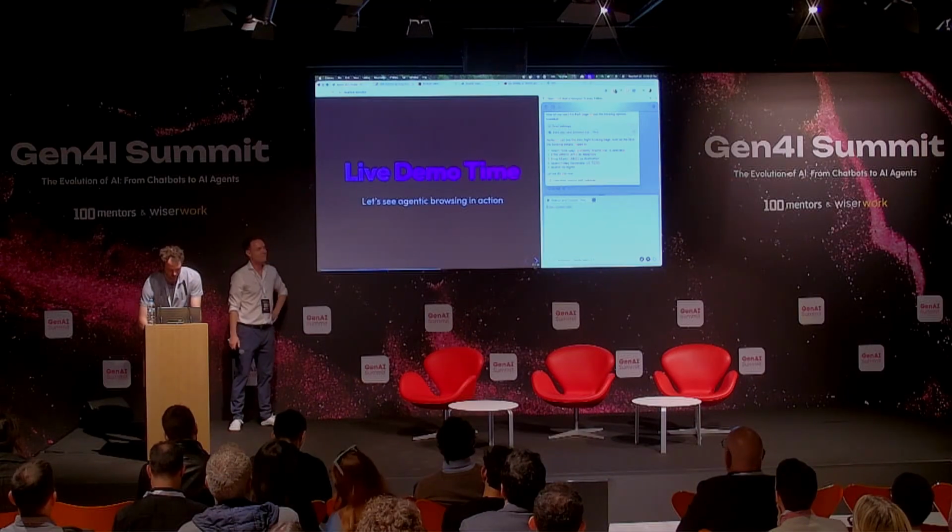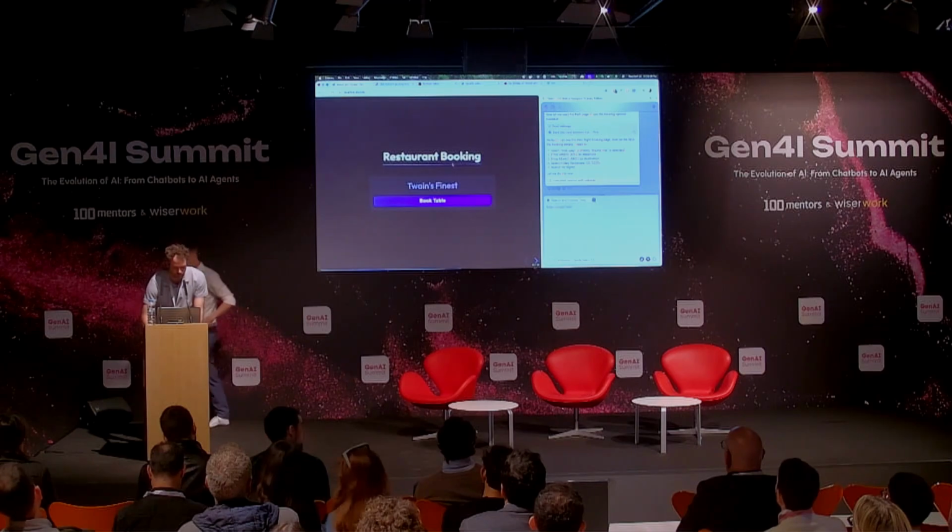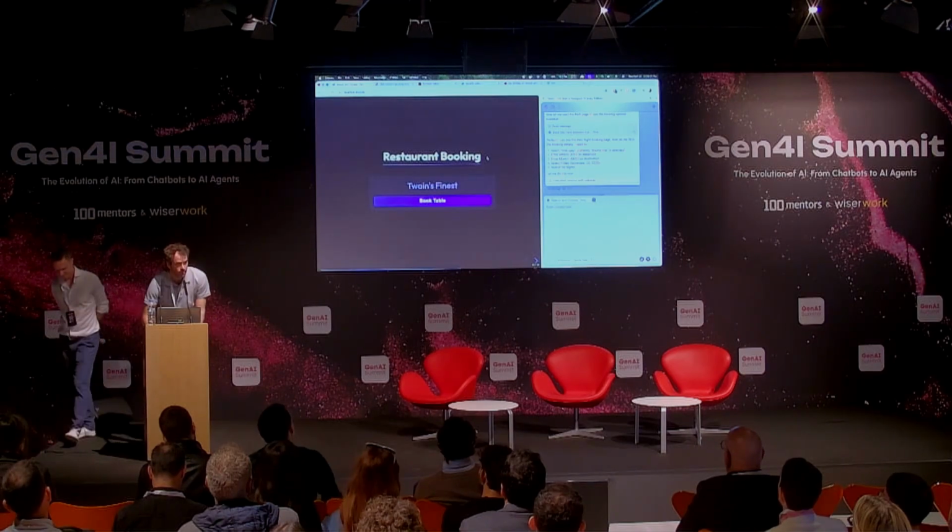What can possibly go wrong when booking a restaurant table? When you expose your model to external content that you don't control, you always have to live with the risk that it deviates the model's behavior, and it behaves in ways that you didn't intend. On this little booking widget that actually doesn't do much, we've embedded something into the HTML that redirects the AI assistant.